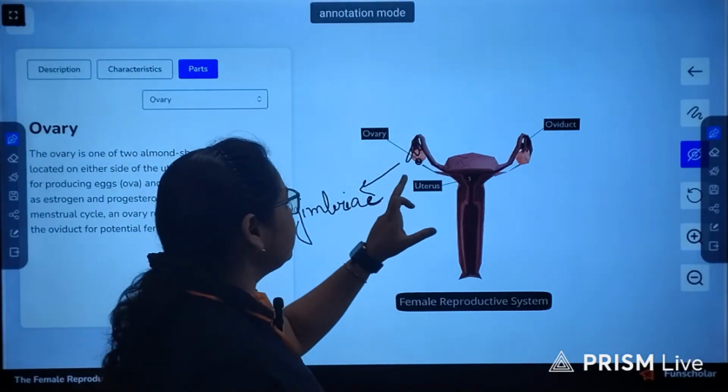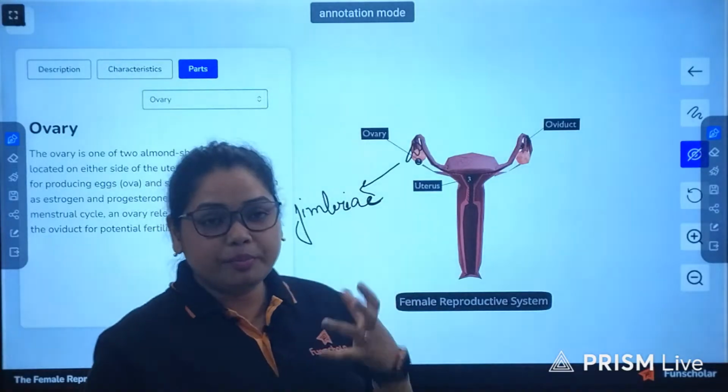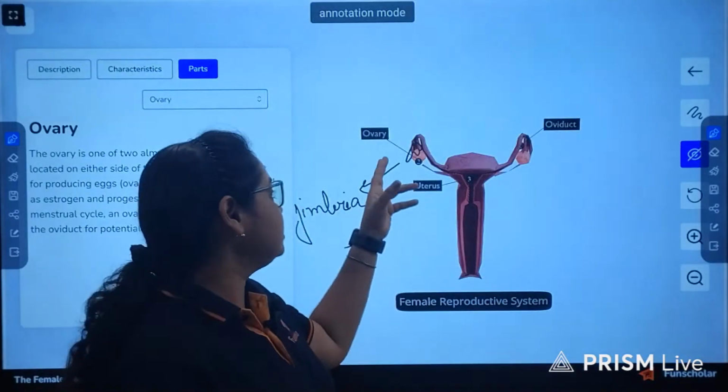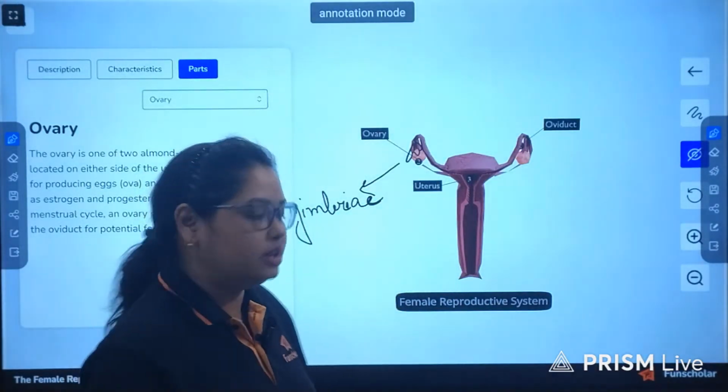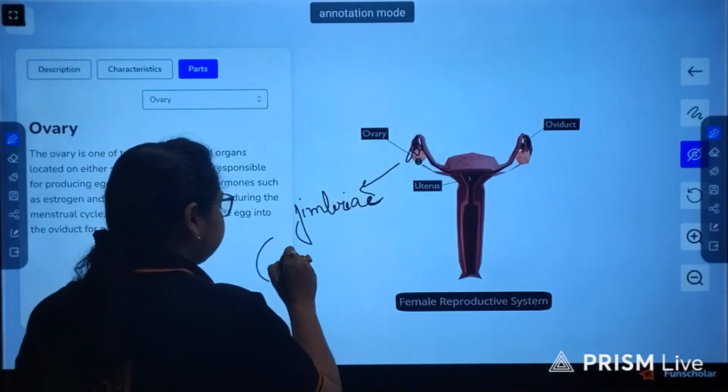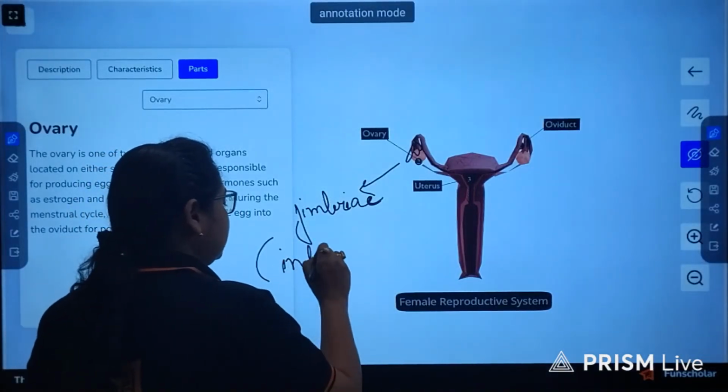And this region which contains fimbriae is funnel shaped, as you can see, and that is why it is known as infundibulum.